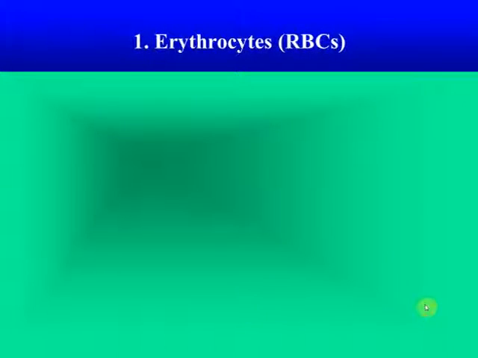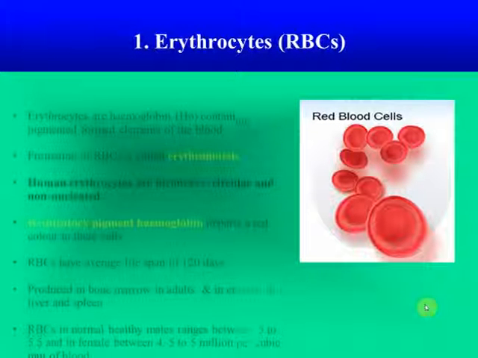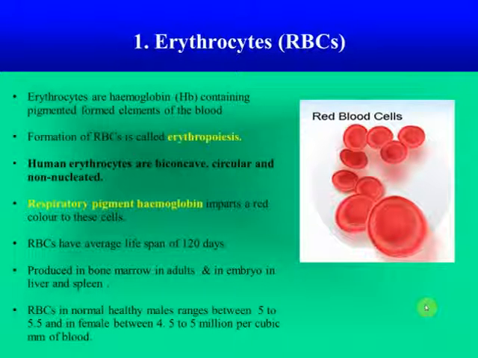First of all, erythrocytes or red blood cells. See, these are red blood cells or erythrocytes. See, the main characteristics of erythrocytes. First of all, erythrocytes are hemoglobin-containing pigmented formed elements of blood. The presence of hemoglobin, that is the red pigment, gives blood its red color, and the formation of RBCs is called erythropoiesis. And human erythrocytes are biconcave, circular and non-nucleated in structure. And this respiratory pigment imparts a red color to these cells.